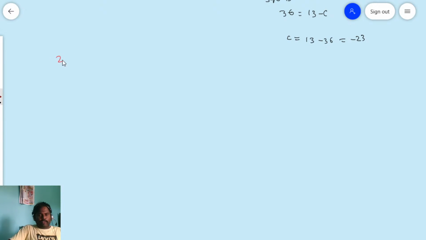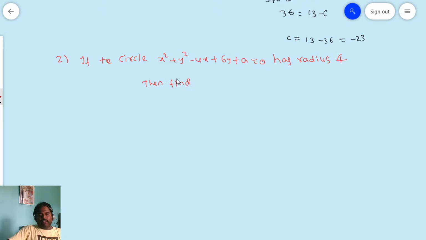Now, please note down. The given problem is, if the circle x square plus y square minus 4x plus 6y plus a is equal to 0 has radius 4. Then find the unknown value. What is the unknown here? You have a. So this is work for you, friends.